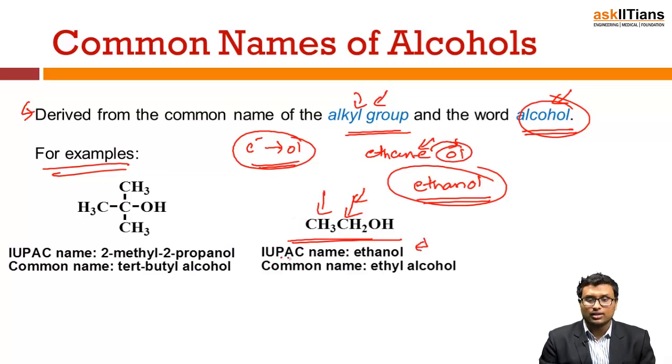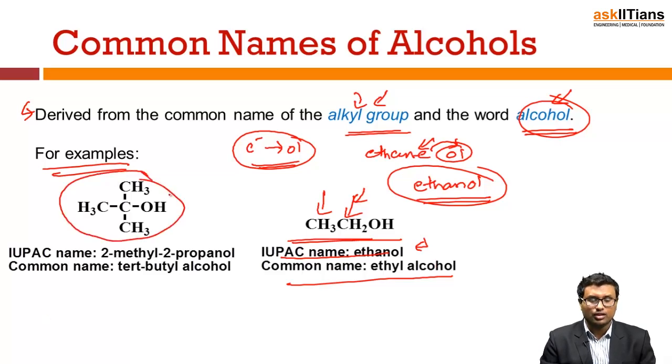So the IUPAC name is ethanol, and the common name is ethyl alcohol. Common is nothing but the general term which we use in normal conversation. So it is ethyl alcohol, but I have to follow a given nomenclature, and that nomenclature is according to the IUPAC nomenclature. So it is ethanol. What about this?